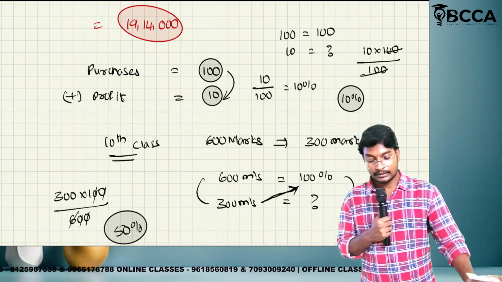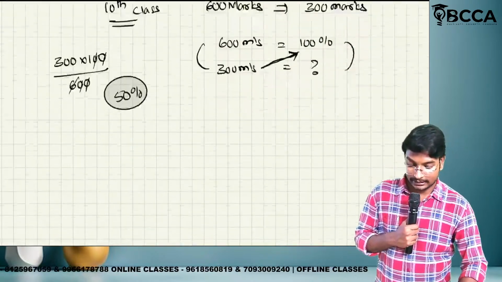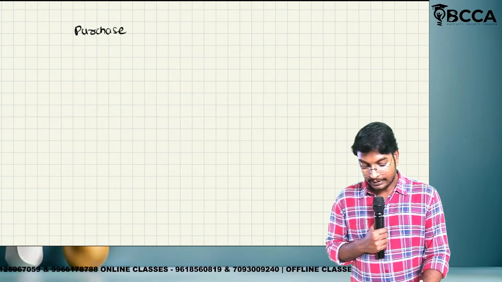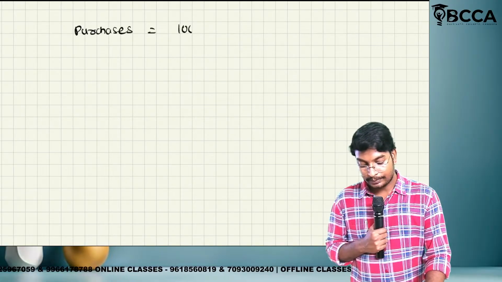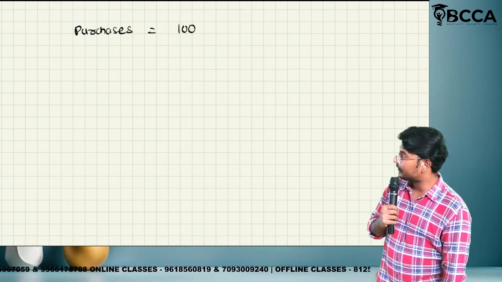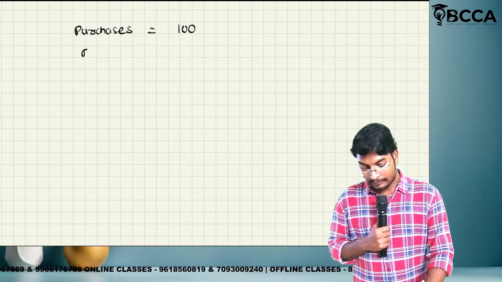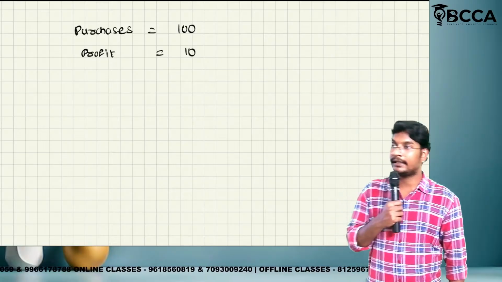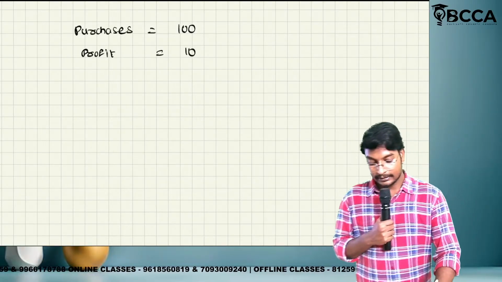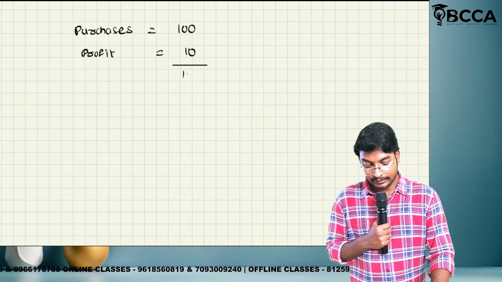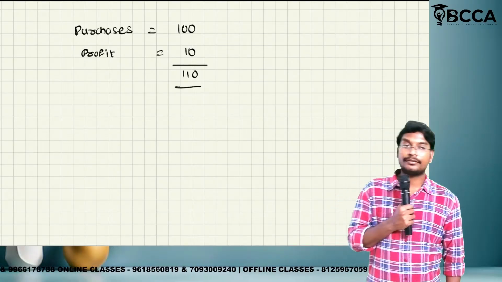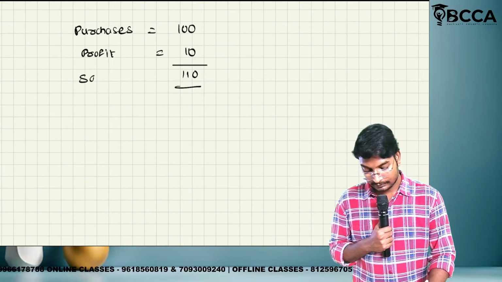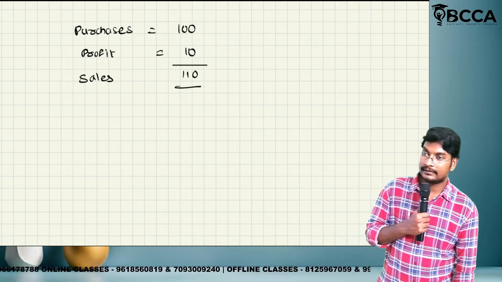Yes. Now I will give some more calculation. We have made the purchases for rupees 100. We added a profit of 10 rupees. Then if you total this one, we'll get 110. What is this one? This one is called sales.